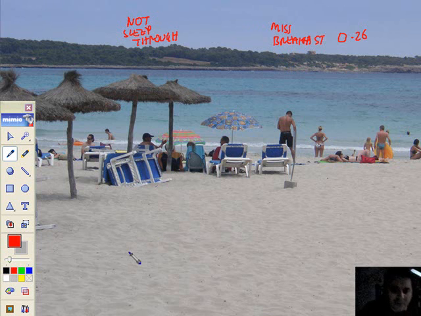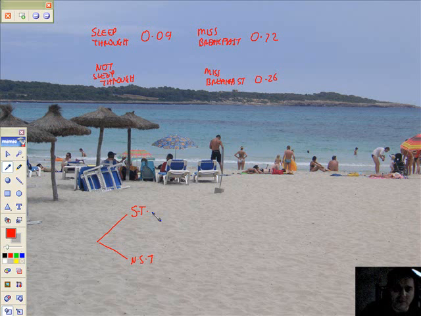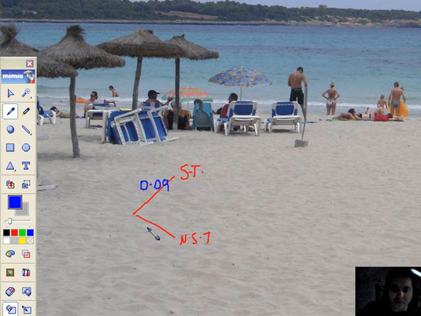So what are the options? I can sleep through, call it ST, or not sleep through. So if I'm going to sleep through, let's just use decimals, no point converting to fractions. That's that one. So probability of not sleeping through is going to be 0.91. Remember, both parts of the branch add up to 1.